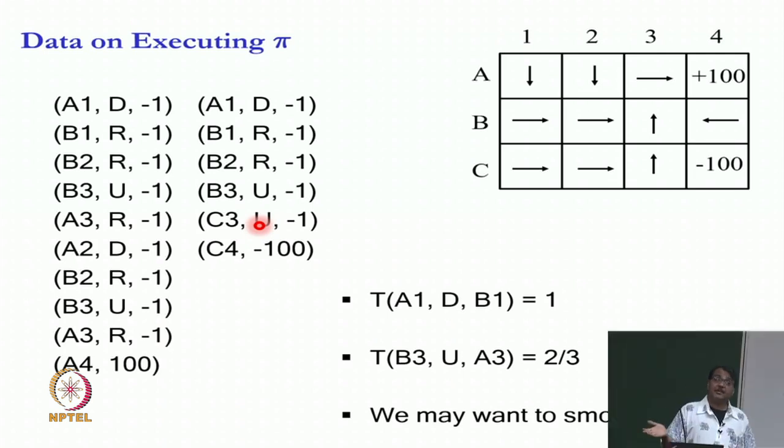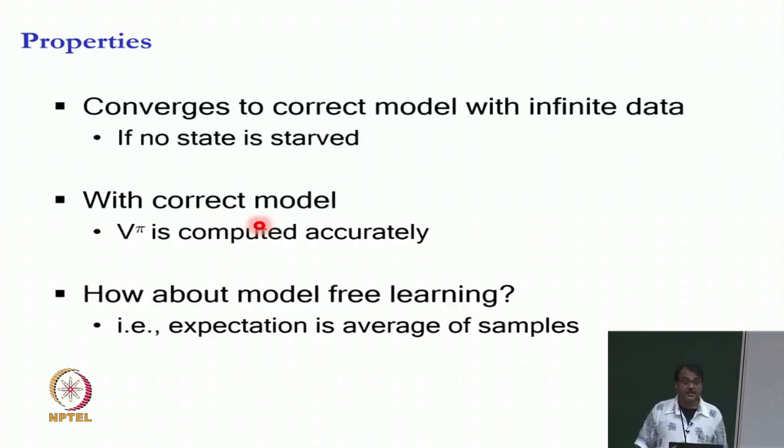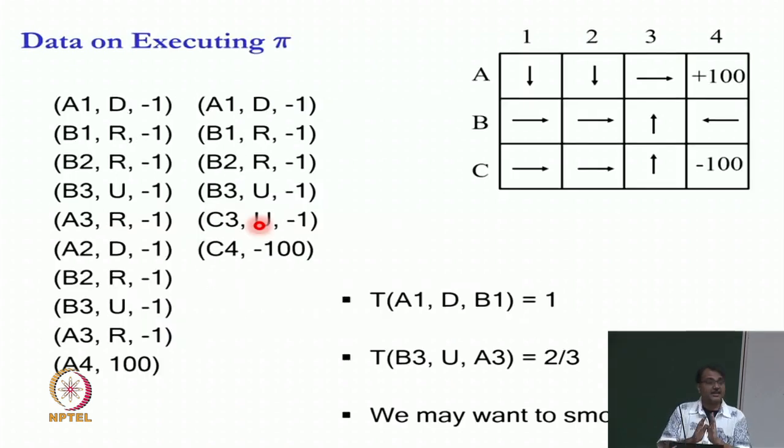So, now I have been able to compute the transition function. Once I have computed the transition function, I can just put it in the equation that I had and compute V pi. This is called model based learning. It converges to the correct model with infinite data if no state is starved. With the correct model, V pi is computed accurately. Now the question is, how do we do model free learning, by using expectation as the average of samples. This is model based learning because I am estimating the model and then taking expectation by using the formula for expectation.